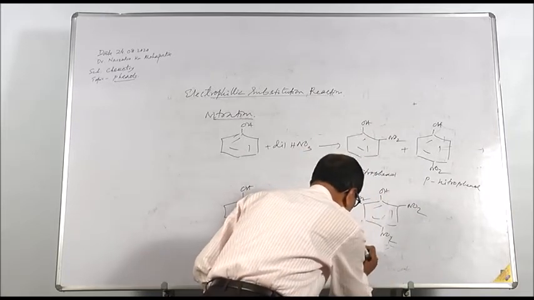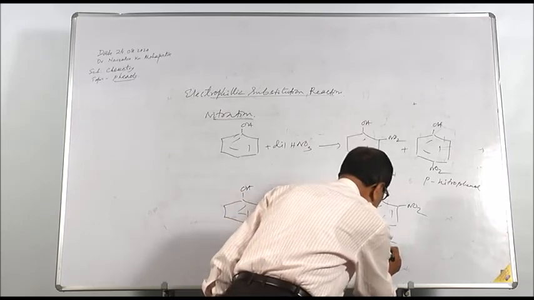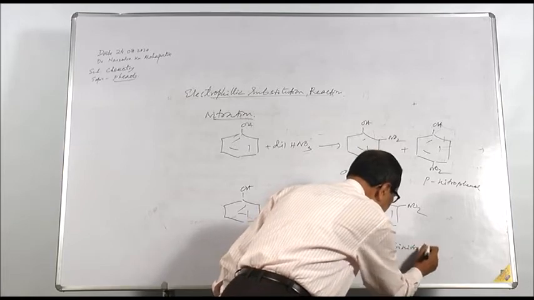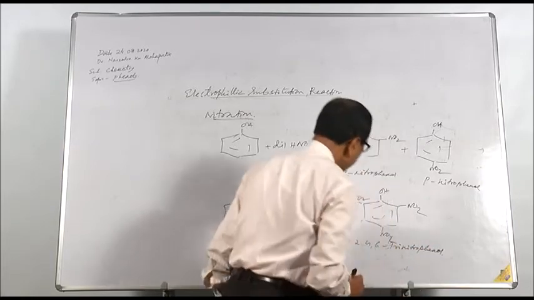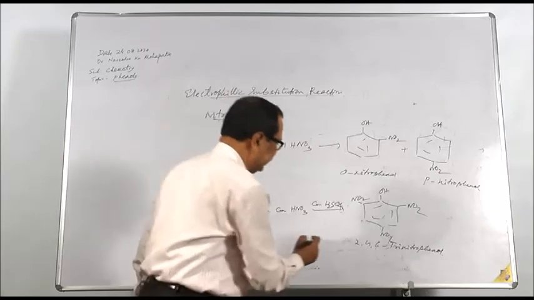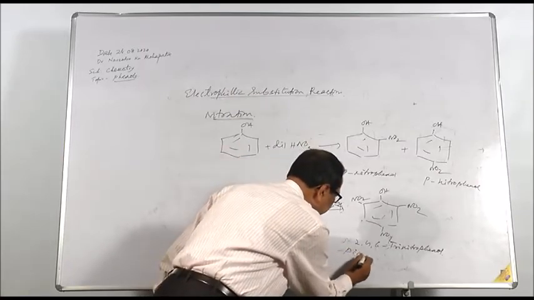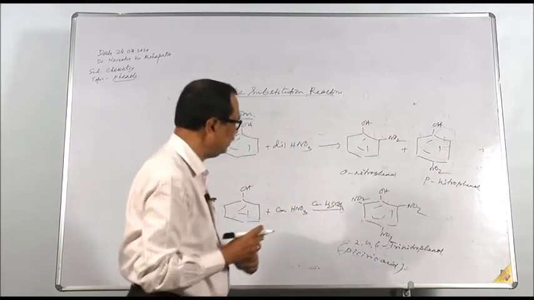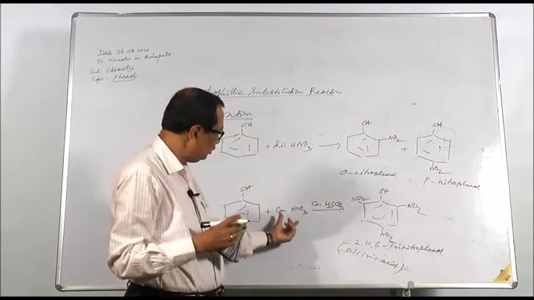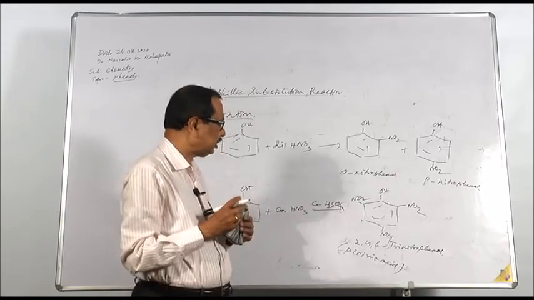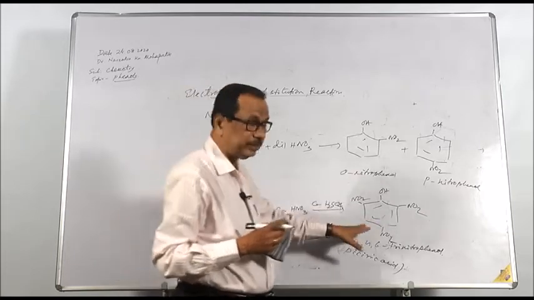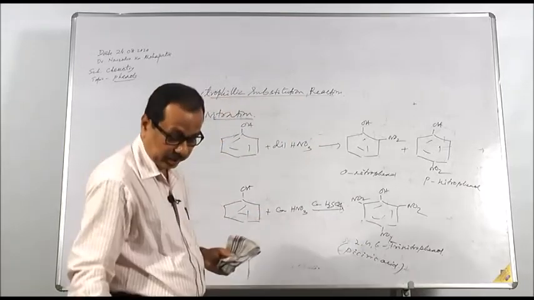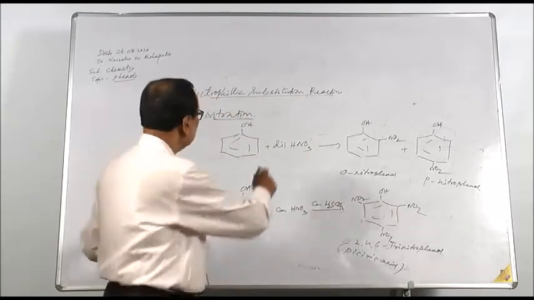Two, four, 6 trinitrophenol. This trinitrophenol is otherwise called picric acid. You see that if you are using concentrated nitric acid in presence of concentrated sulfuric acid, 3 nitro groups are substituted. But if you are using dilute nitric acid, only 1 nitro group is substituted, at ortho and para position. So this is nitration.